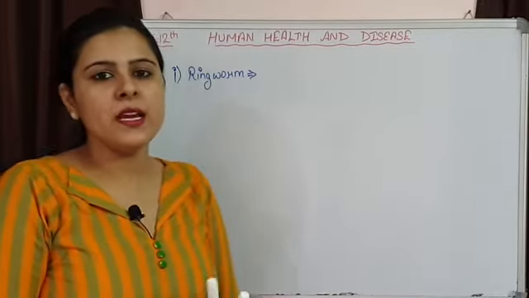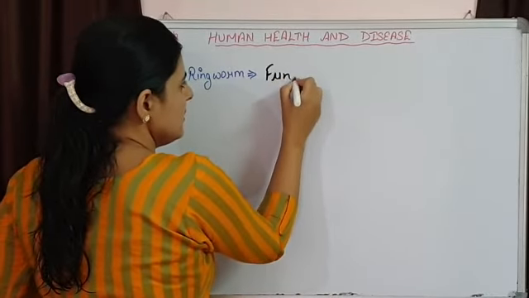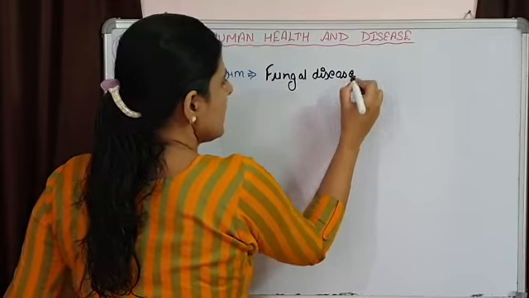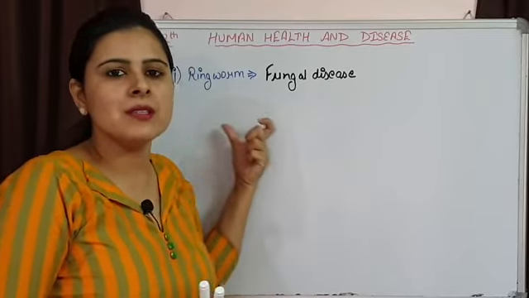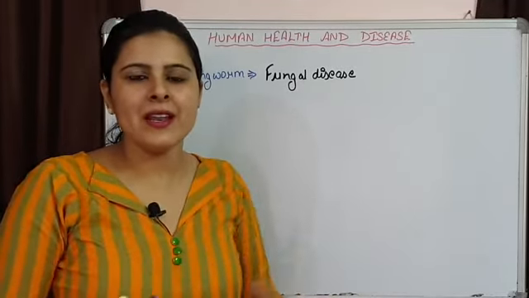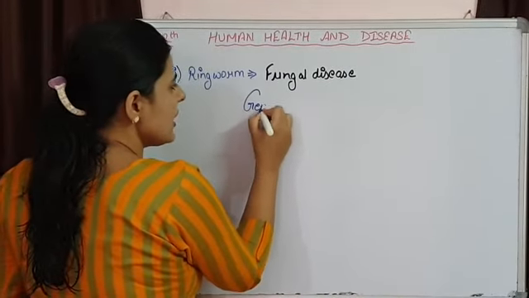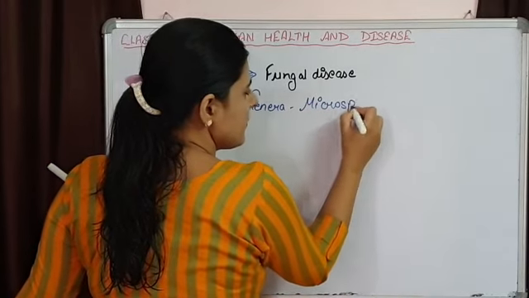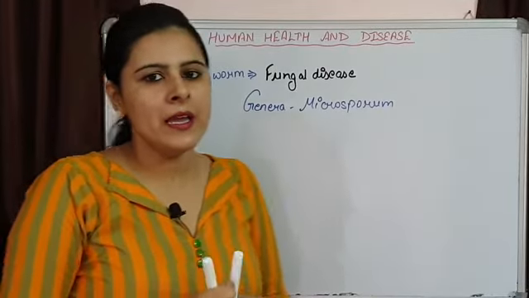Ringworm is basically a fungal disease. It is caused by a fungus. There are lots of fungi which are responsible for causing ringworm. They are of different genera, like Microsporum. So the fungi belonging to the genus Microsporum are responsible for causing ringworm.